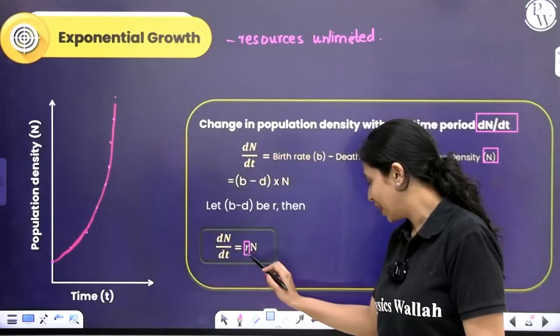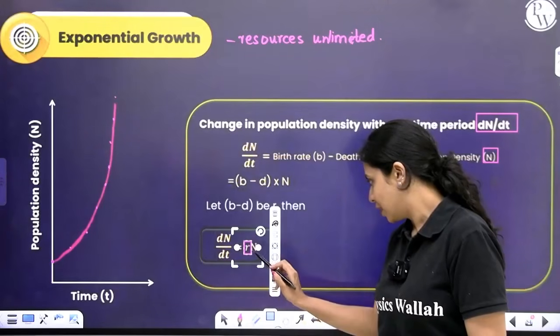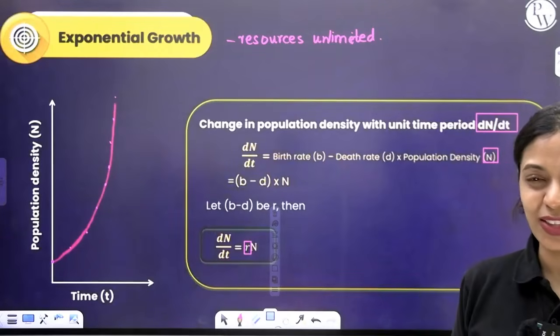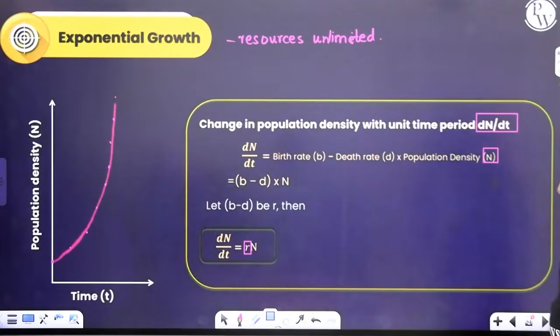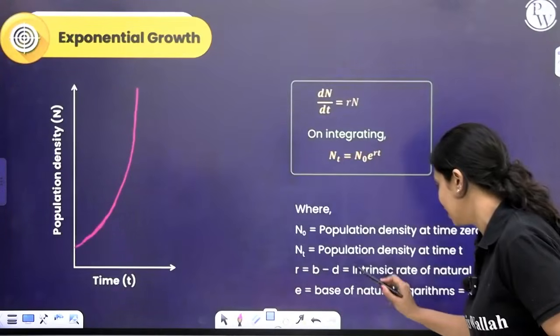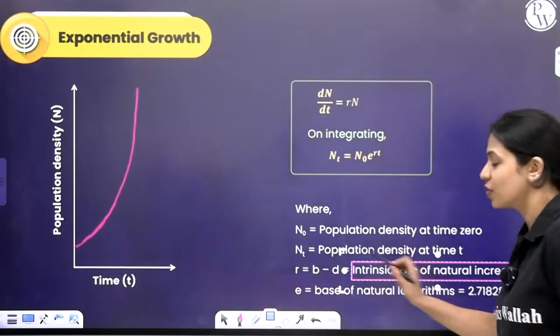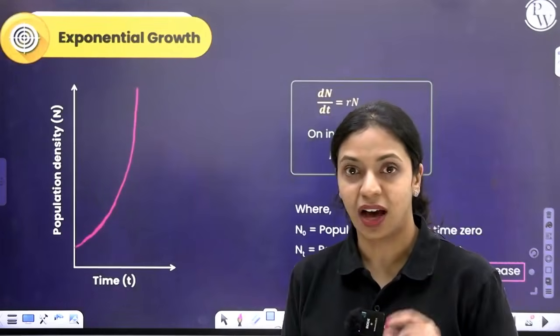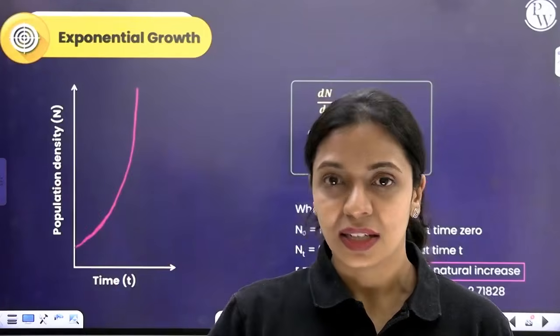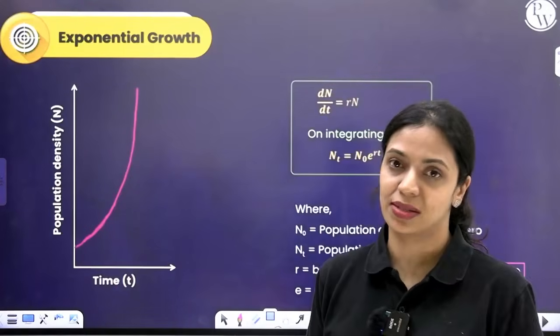Whether there is a positive change in the population density or not depends on this r value, right? r is basically birth rate minus death rate. It is called the intrinsic rate of natural increase. Of course, if the birth rate is more than the death rate, r value will be more, and if r value is more, population density increase will also be very high. Very simple to understand.